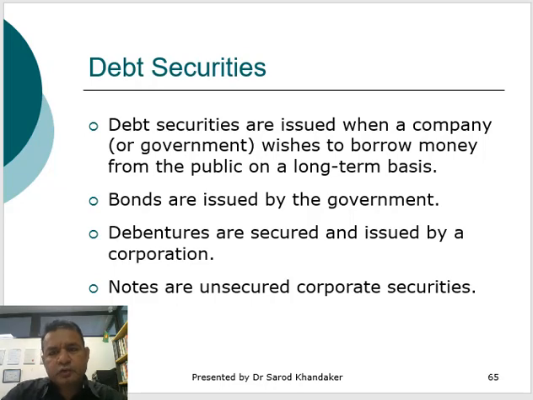Now in this slide we look at the debt security. So how we'll calculate the debt security and how we're going to understand the debt instrument in the market. Now the debt securities are issued by the company or the government, which is to borrow money from the public on a long-term basis. Bonds are usually issued by the government, and the debentures are secured and issued by the corporation. Notes are unsecured corporate securities.